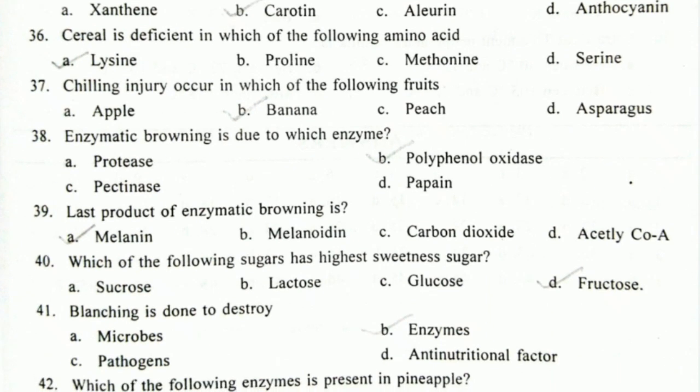Next question, enzymatic browning is due to which enzyme? Enzymatic browning is a browning reaction which takes place in certain fruits and vegetables which have polyphenols.